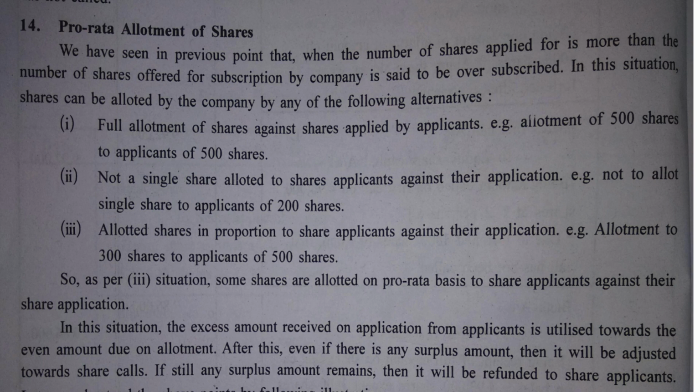That the amount received on excess applications is not to be refunded, rather it is to be considered as an advance of allotment and further first and final call. Yes, why? Because you will not return money to those people from whom, in future, you have to collect the amount for allotment, first call and final call. So that's all about the theory concept of this topic.